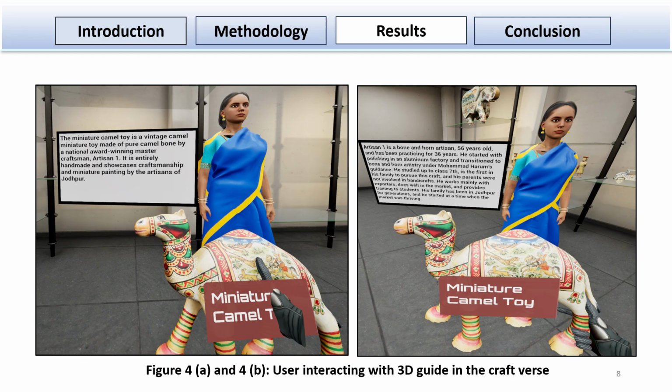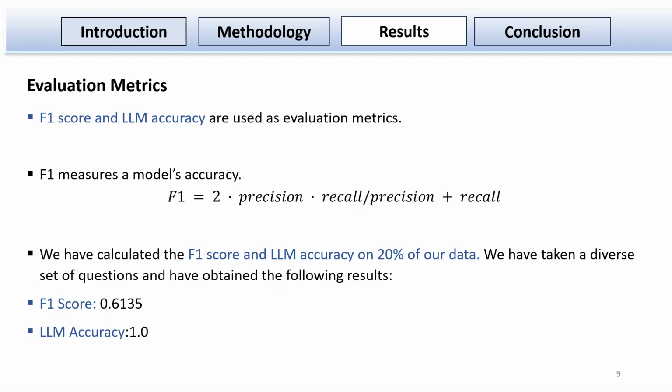Now to quantitatively assess our model, we have two metrics: F1 score and LLM accuracy. We have achieved an F1 score of 0.6135 on 20% of our data.